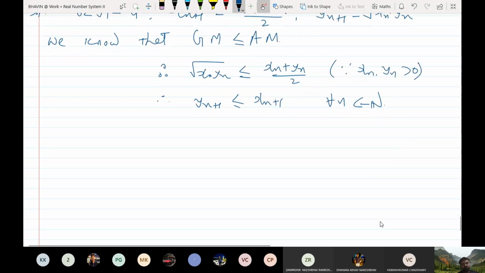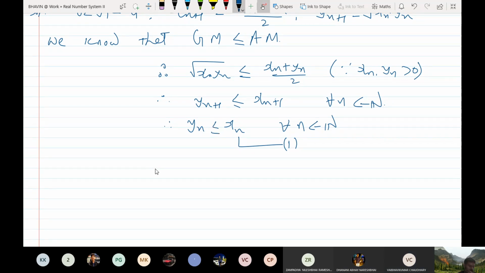This is true for all n. So from this you can say that yn is less than or equal to xn. Replace n plus 1 by n, clear? Replace n by n minus 1, so you will get this. Let me say this to be 1. Did this make sense till here? Yes, sir. Fine. Let me say this to be 1.